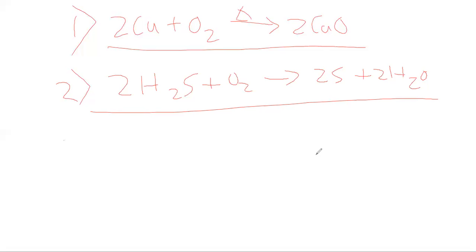For the third definition, the process in which a substance loses electrons. Let's take an example: zinc, a metal which loses two electrons. Zinc gives rise to Zn2+ plus 2 electrons.